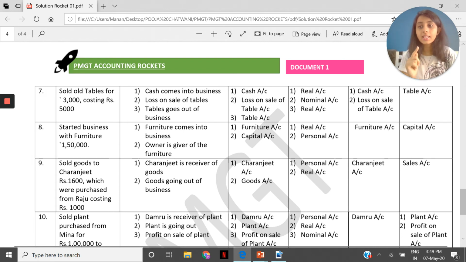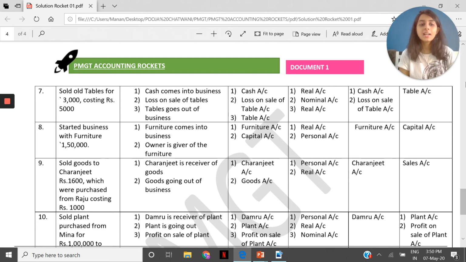And that is why there will be a dual effect on the debit side. Debit what comes in: cash of rupees 3,000 is coming, and there is a loss on sale of table of rupees 2,000, to table account rupees 5,000. 5,000 minus 2,000 is the loss. Basically, a table worth 5,000 was sold for 3,000, sold for less, so we incurred a loss. I hope this is clear.